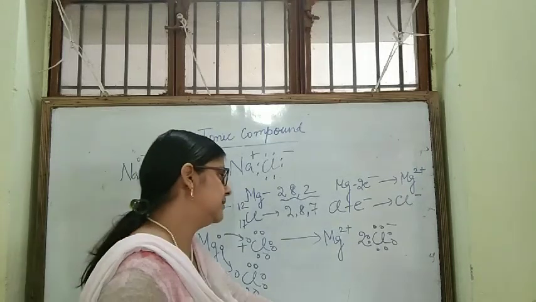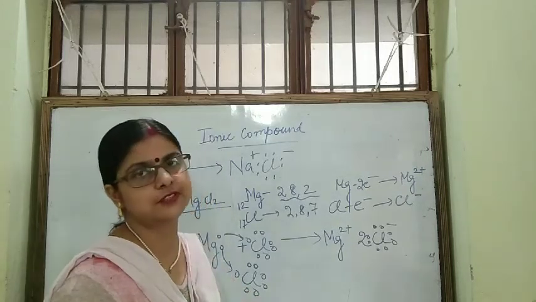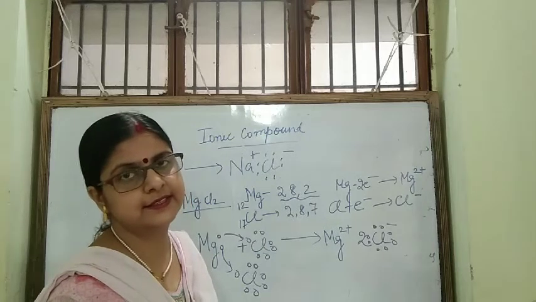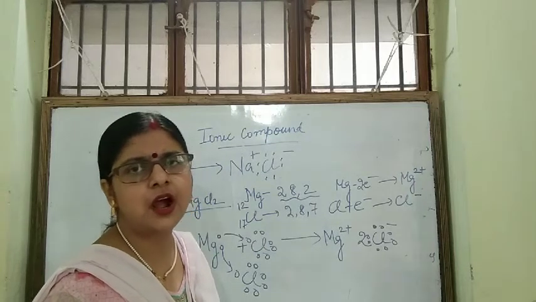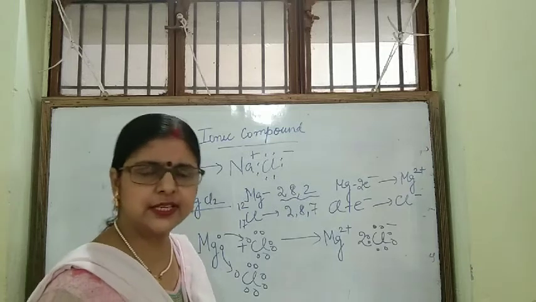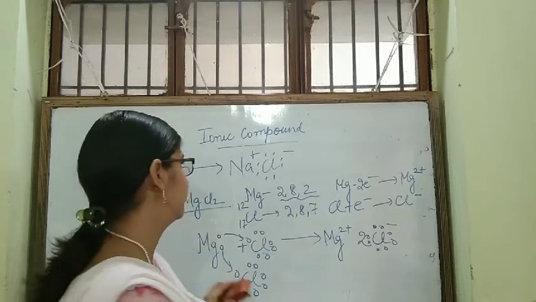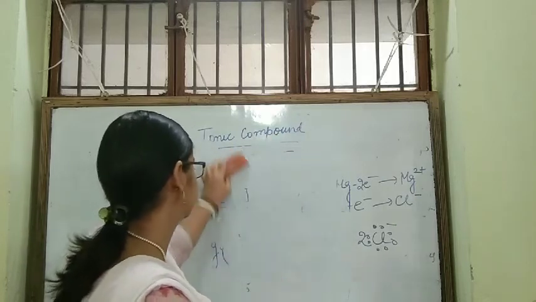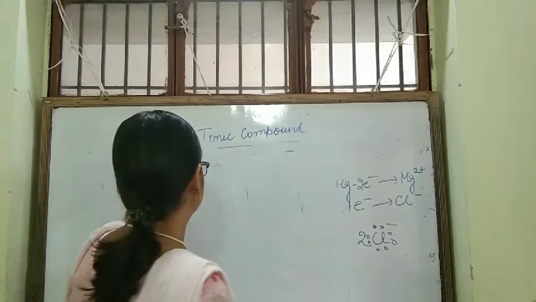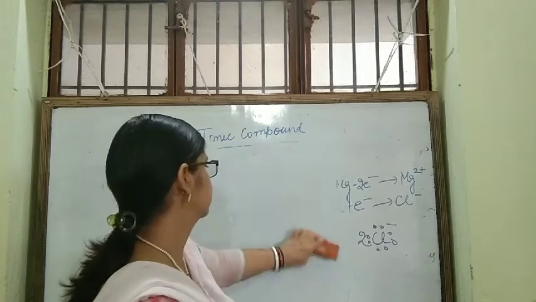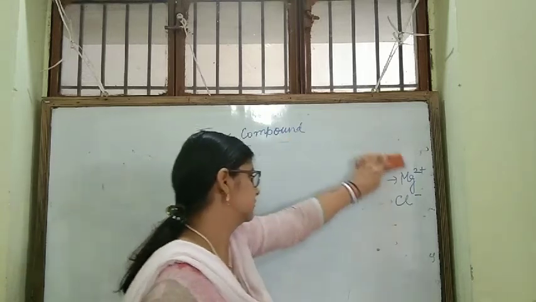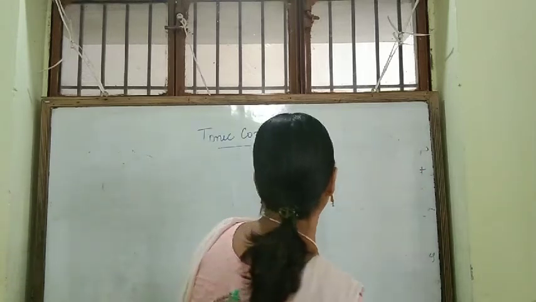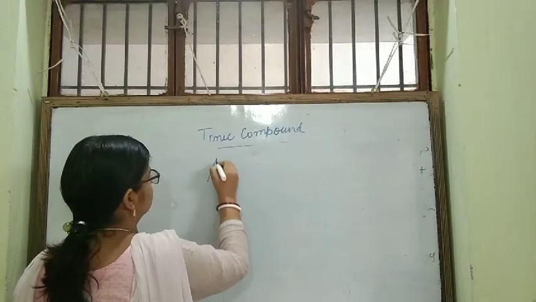Now, I will discuss aluminum oxide. That is a bit of a hard example, but it's easy. You see, you will follow and you can also draw. Aluminum oxide.